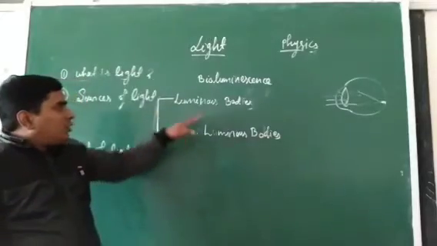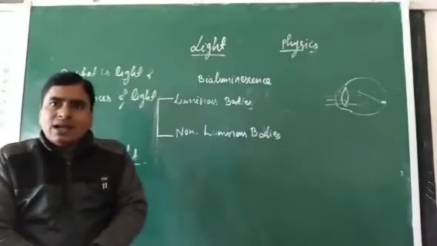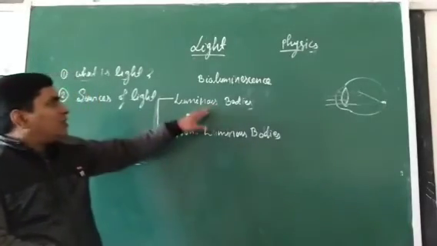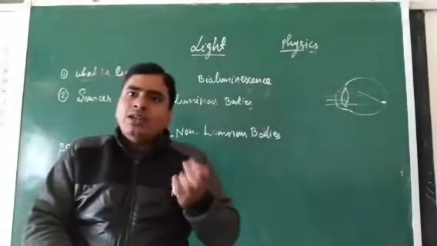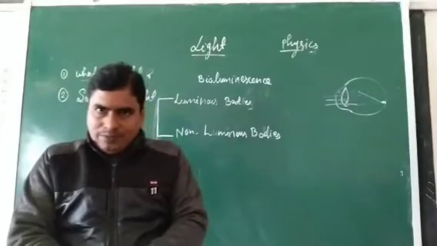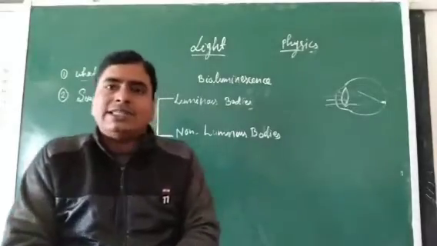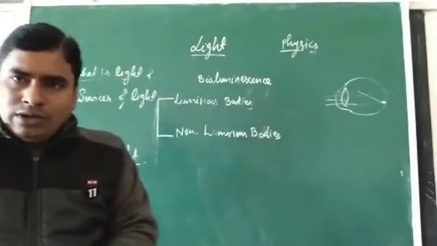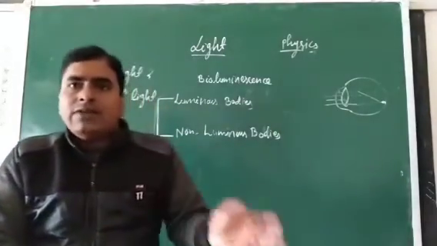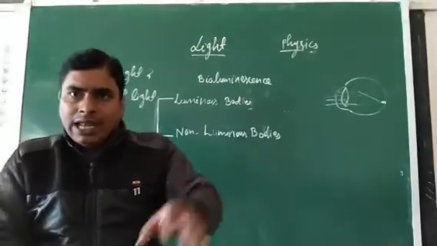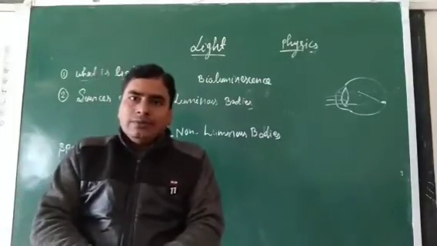Clear, students? So there are two types of sources which produce light energy: luminous bodies and non-luminous bodies. Luminous bodies produce light energy through themselves. And those bodies which do not emit light energy on their own produce it with the help of others. Means when the light ray falls on them, they reflect the light energy. So those bodies are called non-luminous bodies, like the moon and planets.